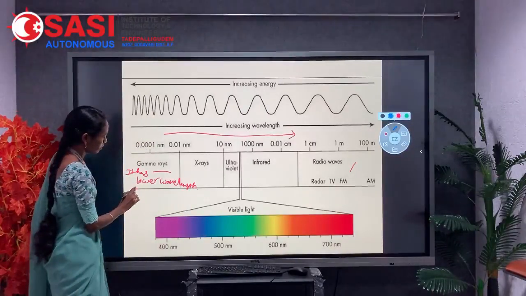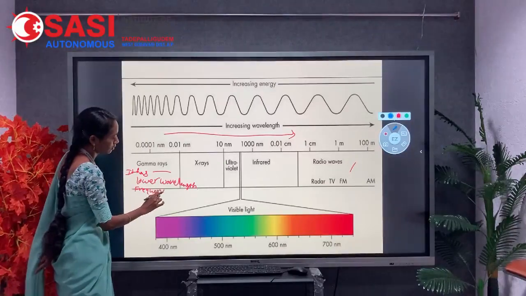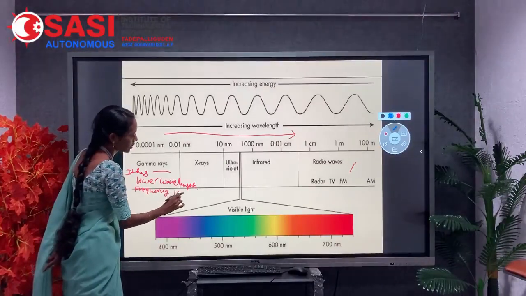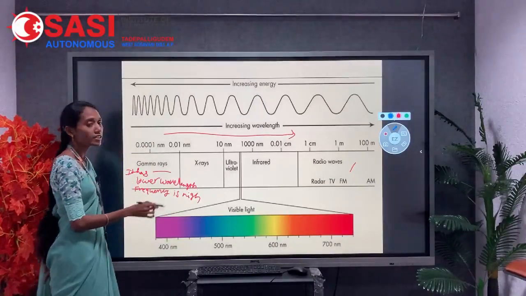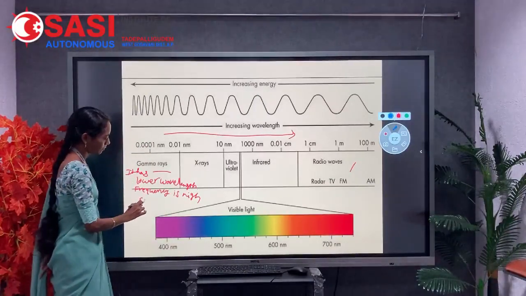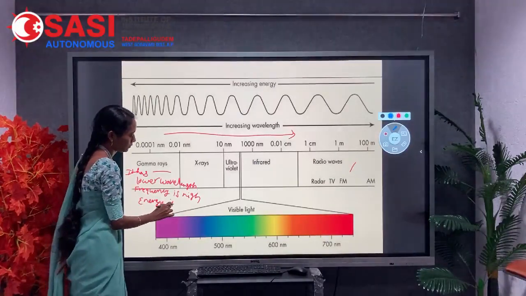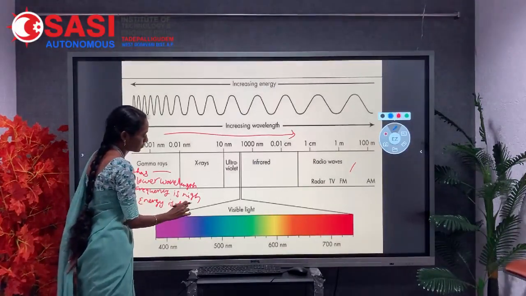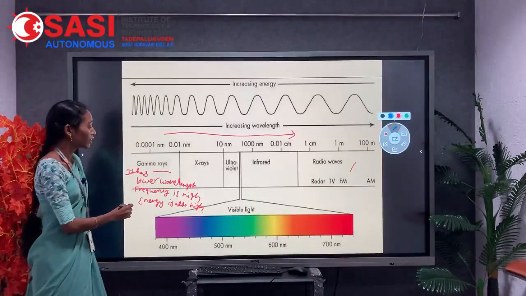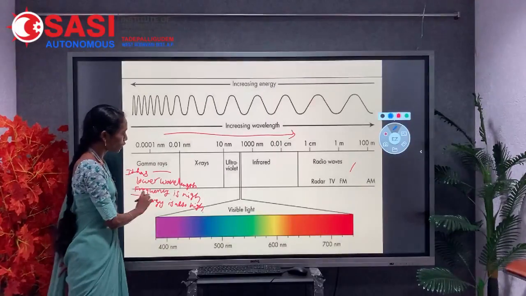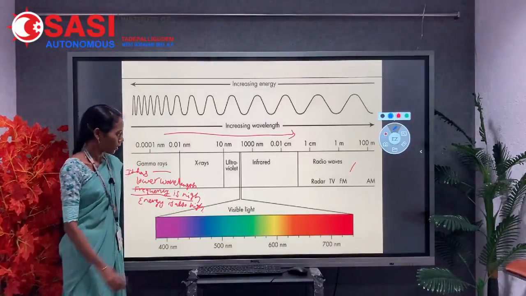Here the frequency is high and the energy is also high. That means a high frequency means one cycle can complete in a shorter time.